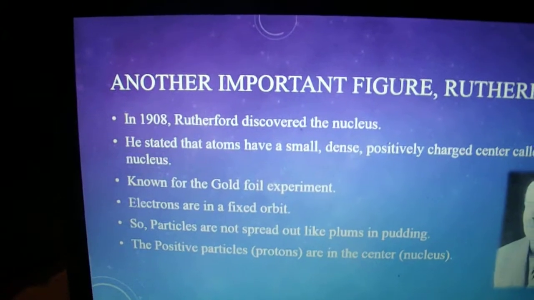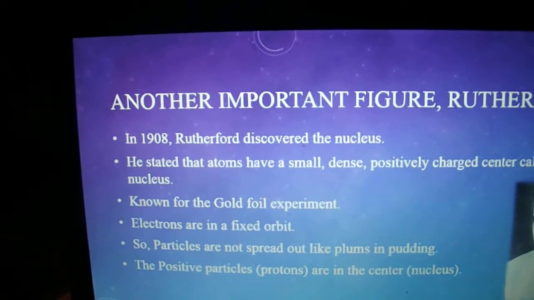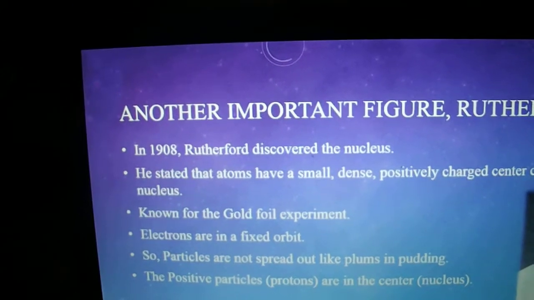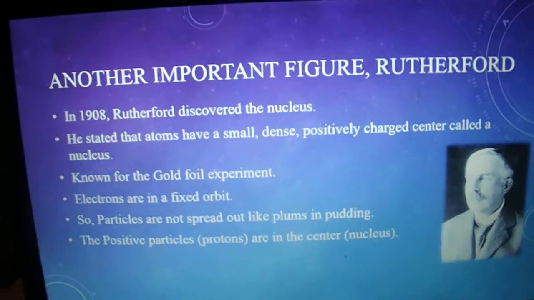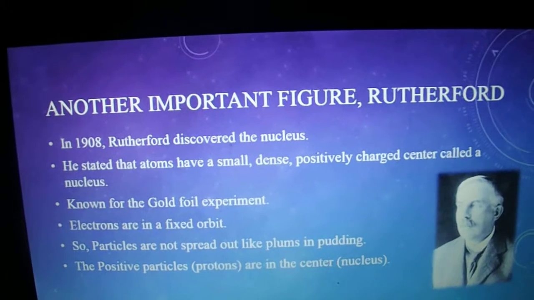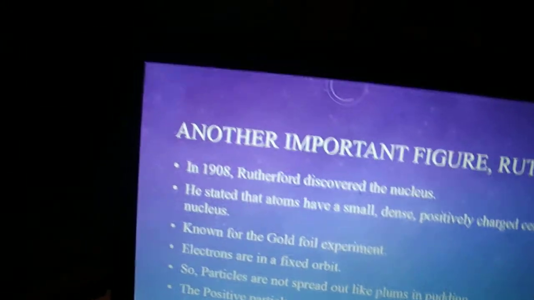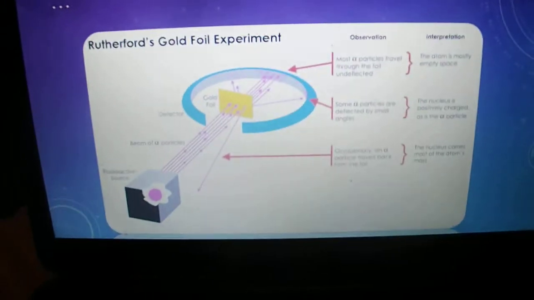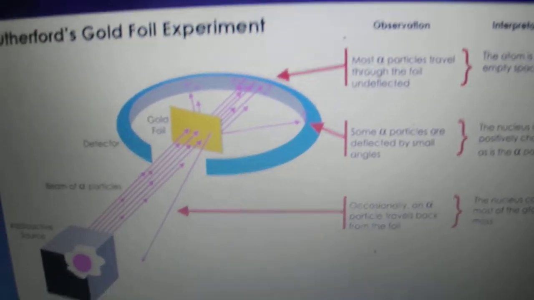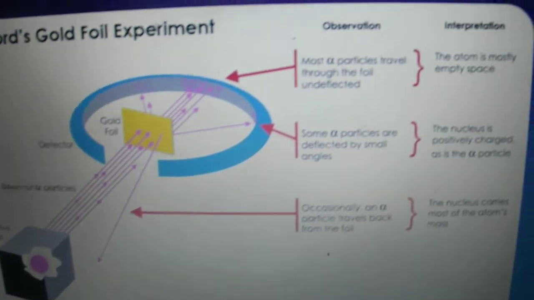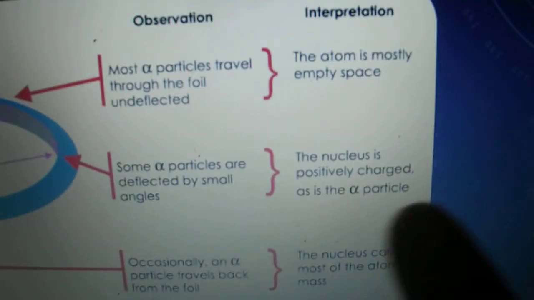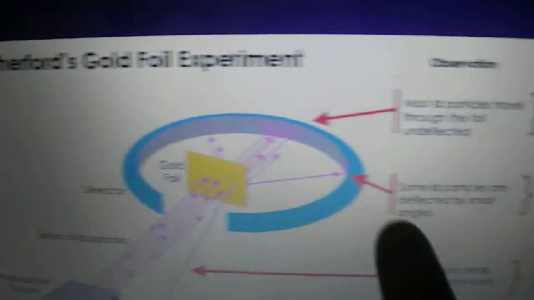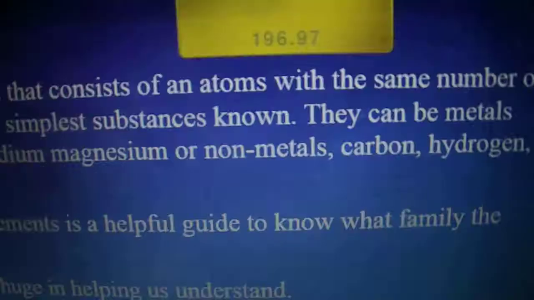The particles bounced off of the gold foil, showing that the mass of an atom was concentrated in one region, but most of the particles continued through the foil, and that showed that the atom is mostly empty space. Here is a diagram showing the gold foil experiment, showing that when the particles bounce off, the nucleus is positively charged as a particle, and then when they go through, you can see that it's made up of mainly empty space.